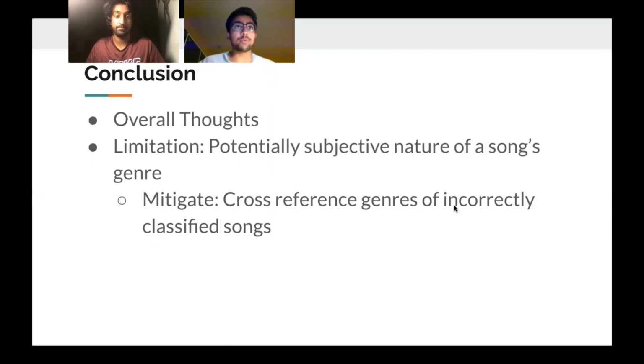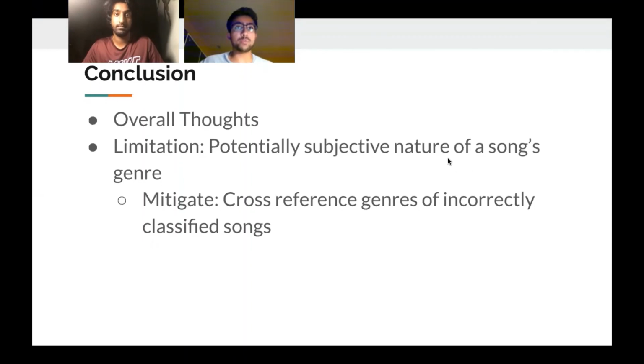Overall, we thought that our report was pretty cohesive and allowed us to find differences between electronic and rock track genres. Our A/B test showed that there was a difference in the danceability distributions between electronic and rock genres, and this allowed us to build a classifier with danceability as well as other features which had a relatively high accuracy.